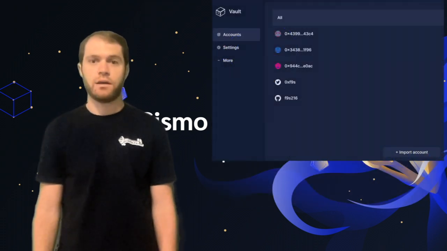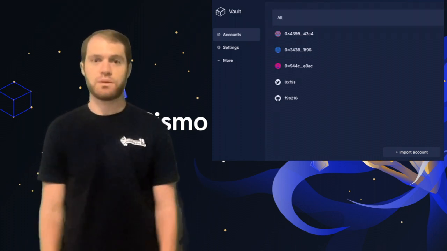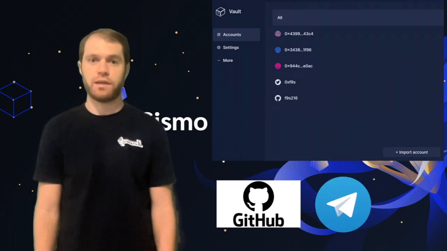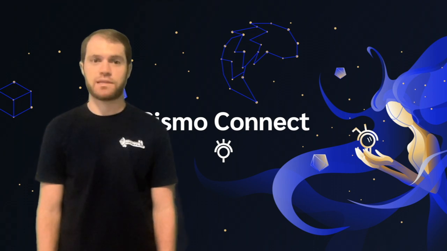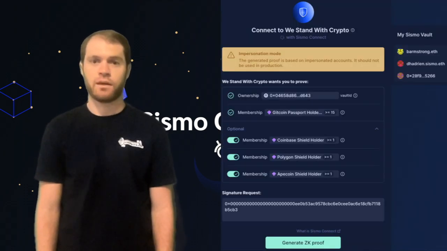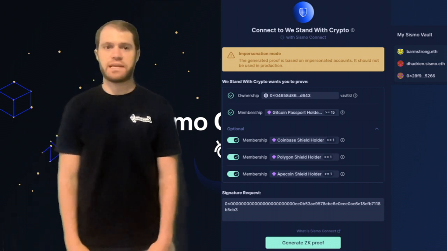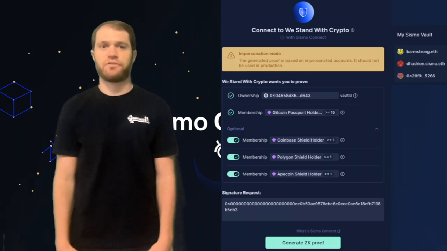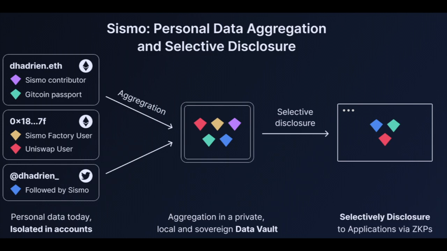From the user side, you first need to create a data vault where you aggregate together all of your Ethereum and off-chain social accounts. Currently, Sismo is compatible with GitHub, Telegram, and Twitter. Once your data vault is set up, you can initiate the verification process via the Sign In with Sismo button. This action redirects you to a page outlining the specific data requirements you need to prove. From here, you can proceed to generate the ZK proof. The system then checks for verification based on the collective accounts in your data vault. This ensures privacy by allowing the generation of the proof with any of these accounts.